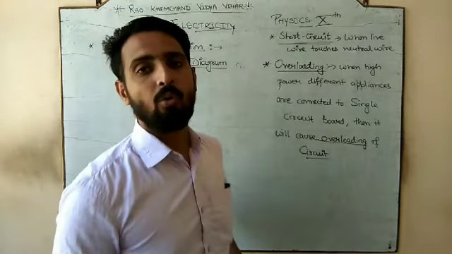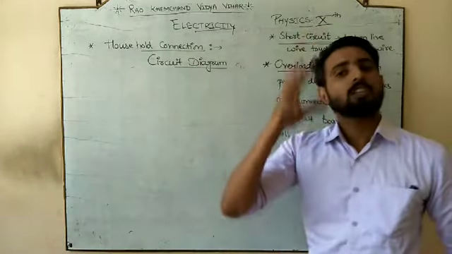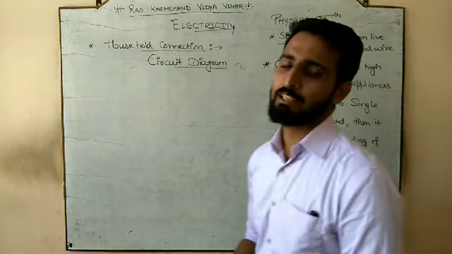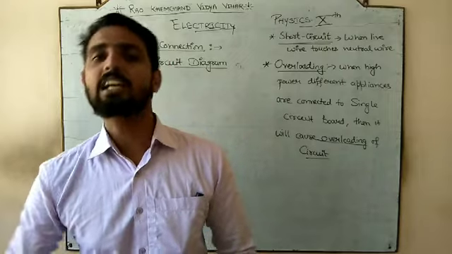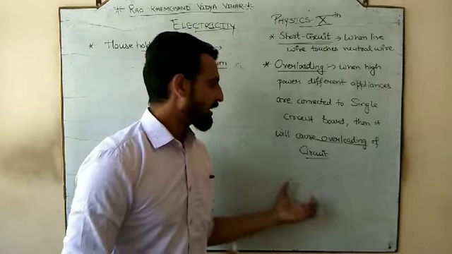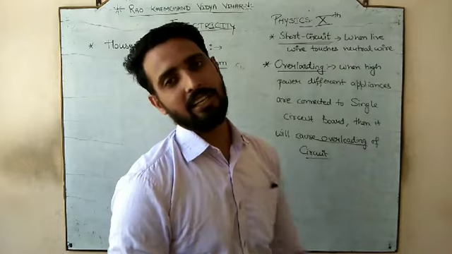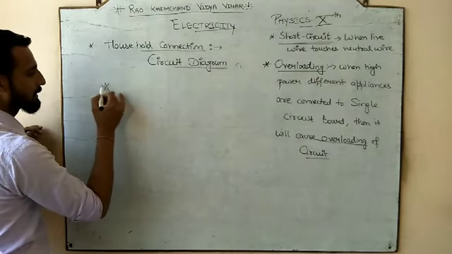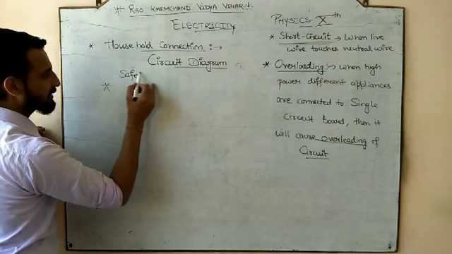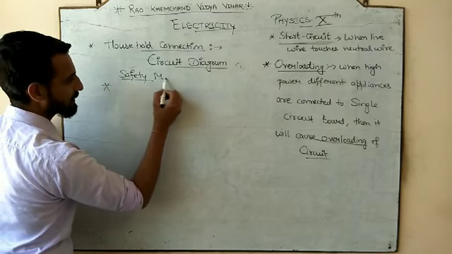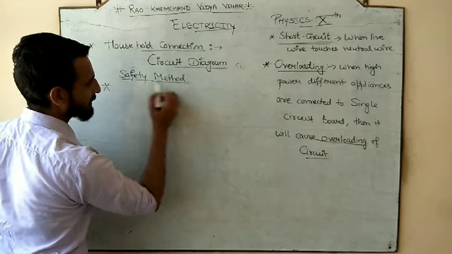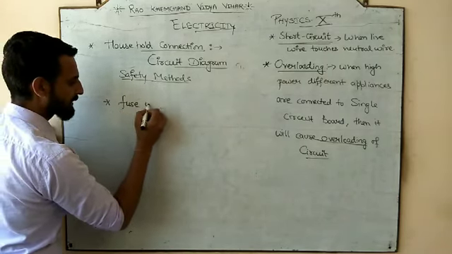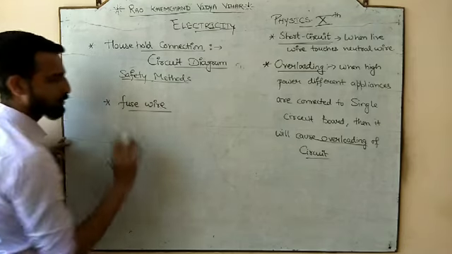And to avoid overloading and short circuit damage, we have the fuse wire, which should be made of low melting point and high resistance material, so that it melts quickly. To decompose the extra charge, we use some safety devices, or you can say safety methods. So some safety methods in home appliances. The first is the fuse wire. I already discussed the fuse wire.